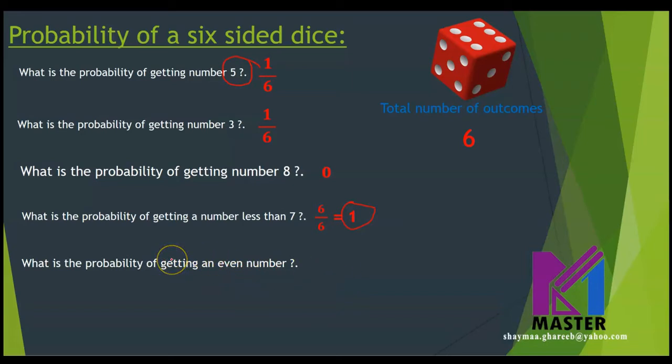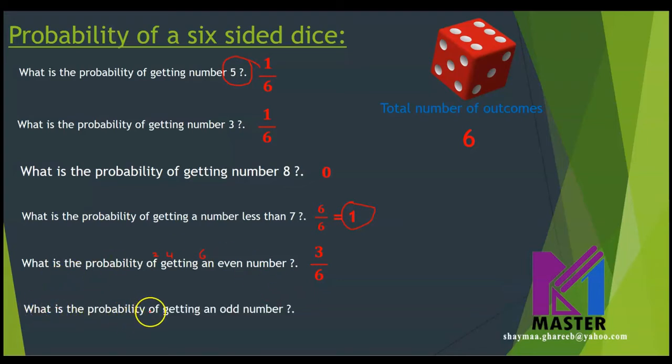Next question, what is the probability of getting an even number? What are the even numbers on the dice that you know? It has number 2 and number 4 and number 6. So how many even numbers are there on the dice? There are 3 numbers, 2 and 4 and 6. Then the probability will be 3 over 6. We can write it in the simplest form as half, which equals an equally likely event or even chance event. Is this clear?